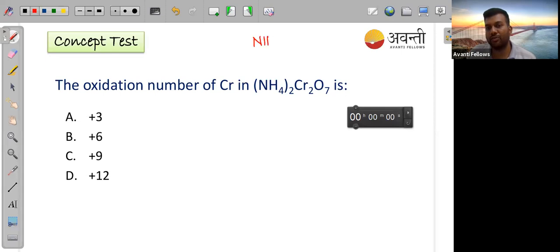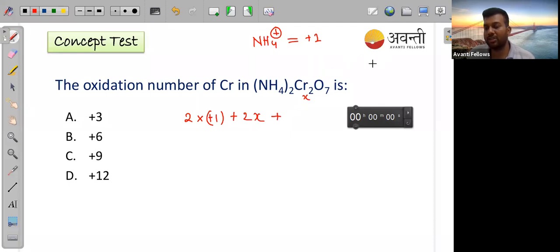This is NH4 plus, and the total charge of NH4 is +1. Because 2 NH4 plus are there, that means 2 into +1, plus chromium is 2. If I don't know, I take the oxidation number of chromium as X, so that is 2X.